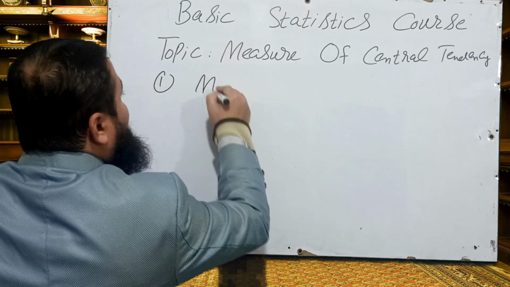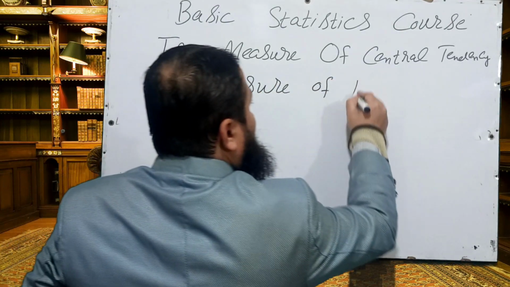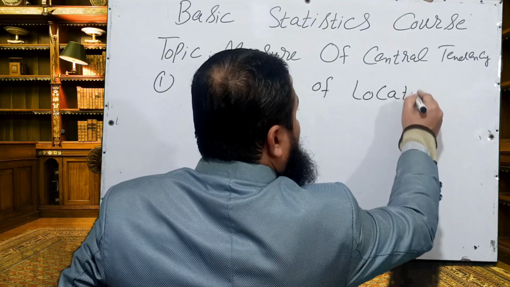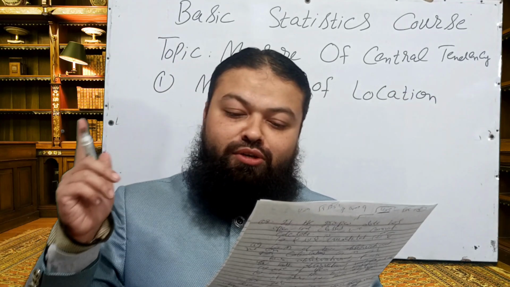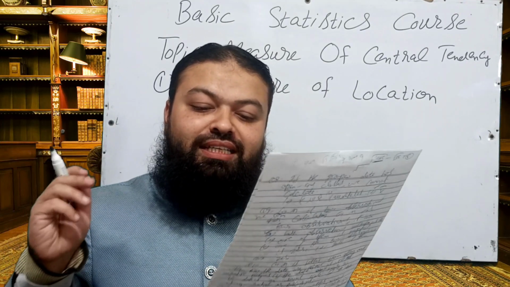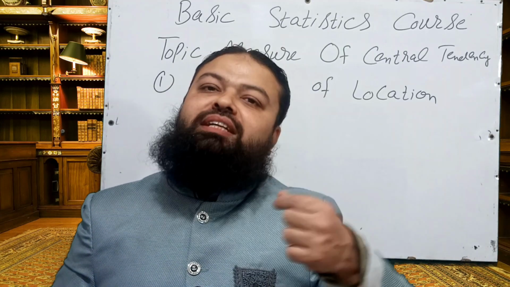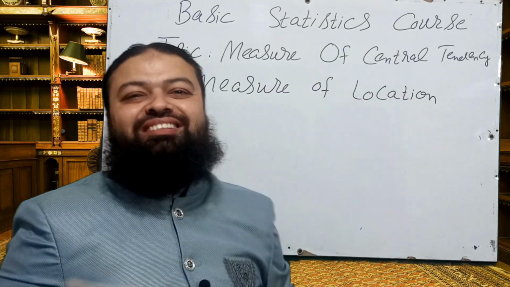Mean is a measure of location. There are 4 options. Number 2 is dispersion. C is correlation. D is all of the above. Mean, median, mode, geometric mean and harmonic mean are the measures of location.